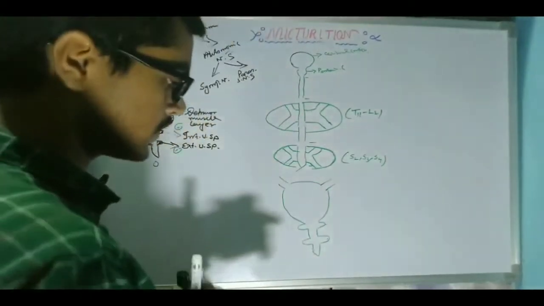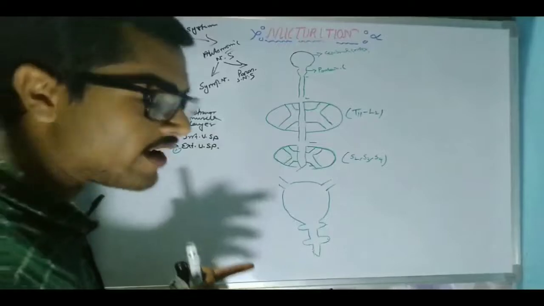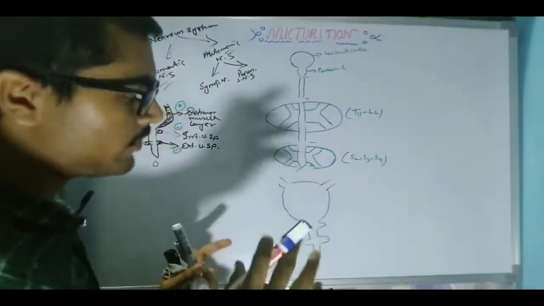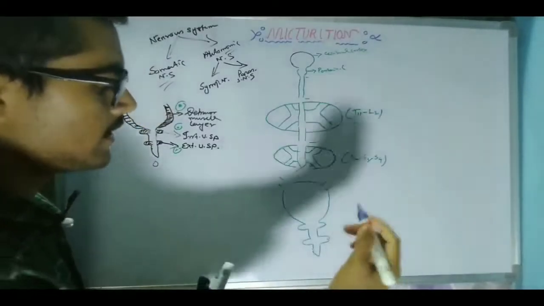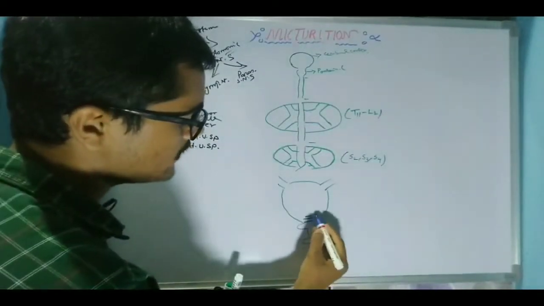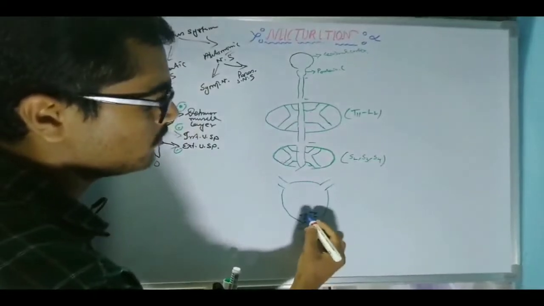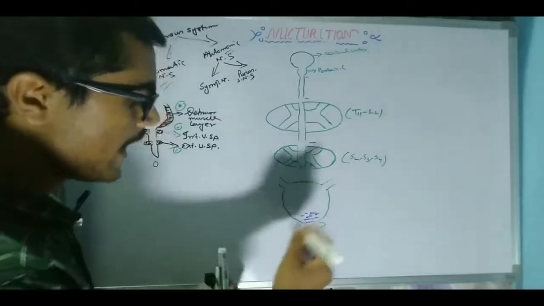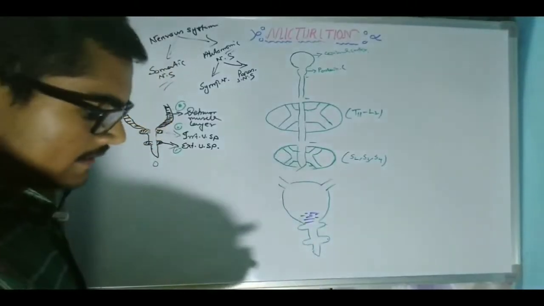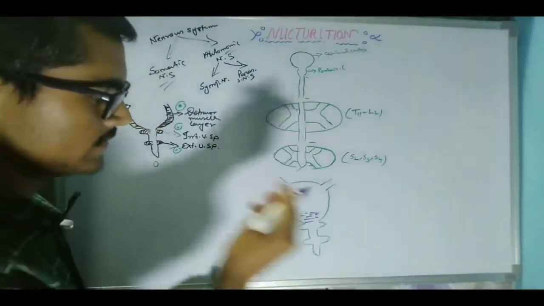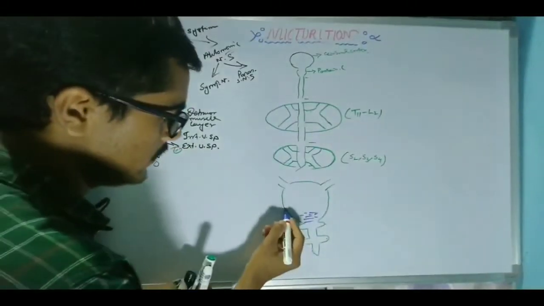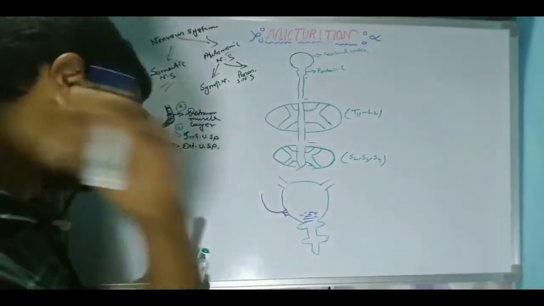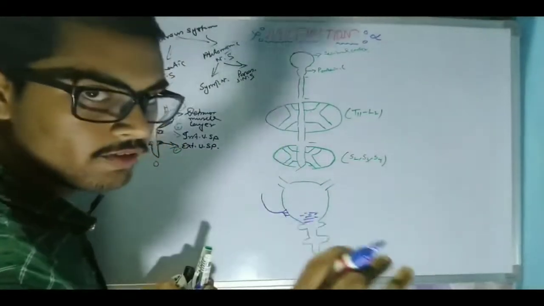Remember one thing: when the urinary bladder is filled with a very little amount of urine, suppose 5 to 10 ml of urine is present in this urinary bladder, at that time the sensation of urine passing through the sensory nerve will be a very little amount of sensation.